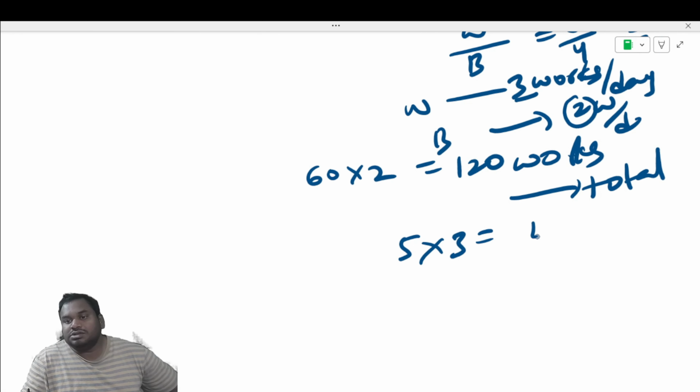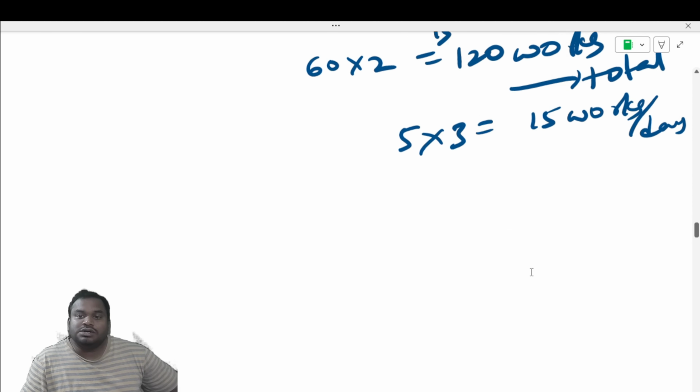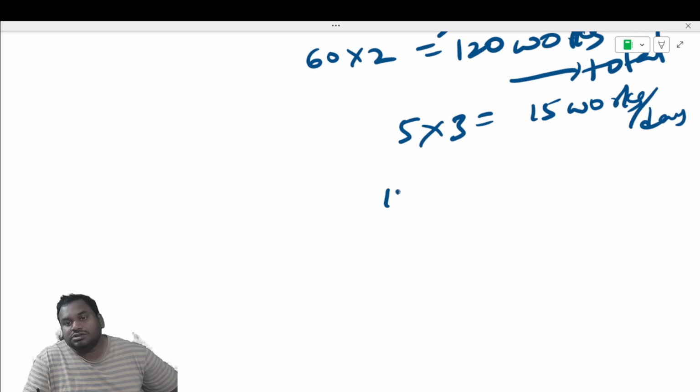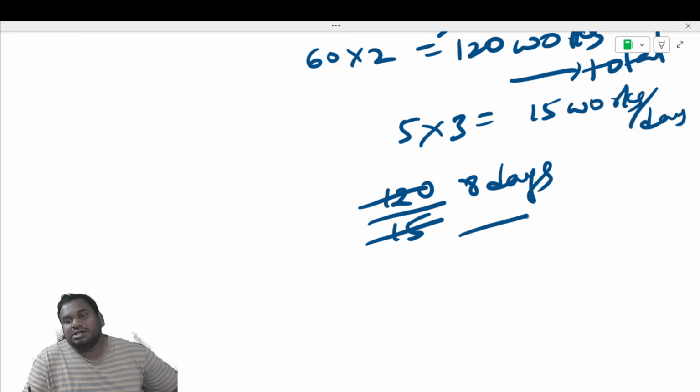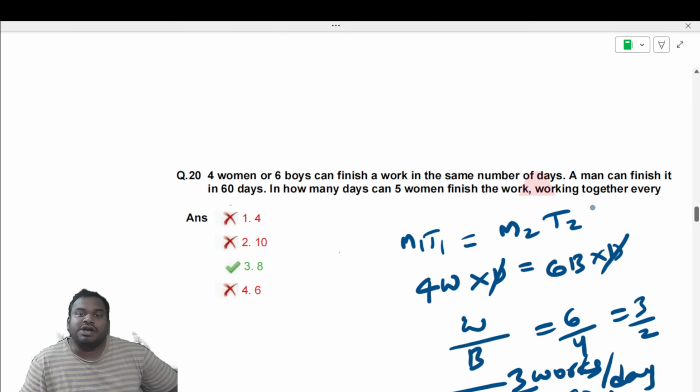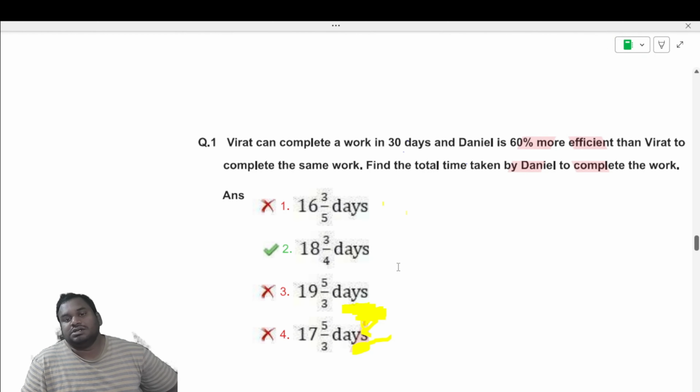So 5 into 3 is 15 works can be done per day by five women working together. The total number of works is 120, so 120 by 15 will be 8. So these five women can finish 120 works in 8 days.